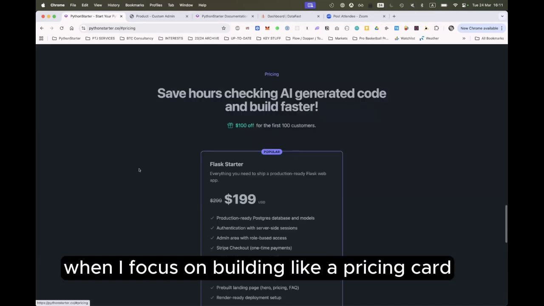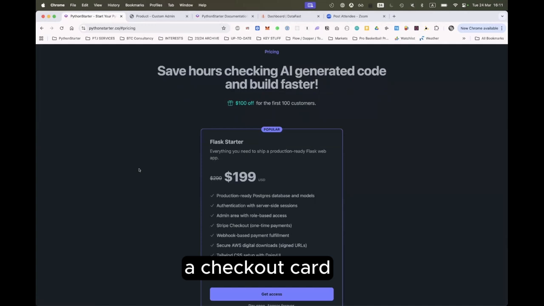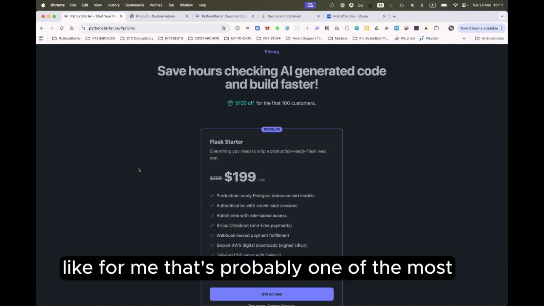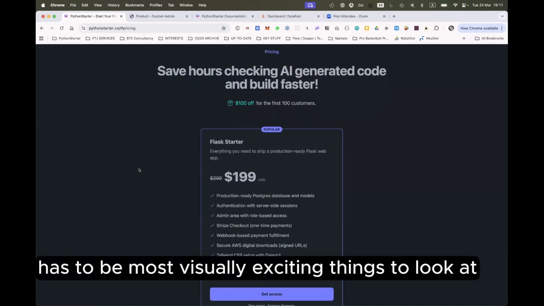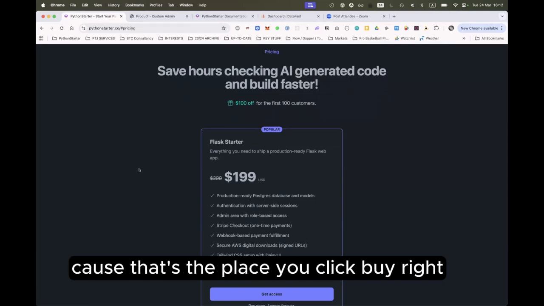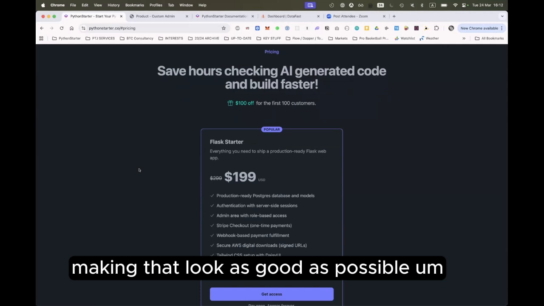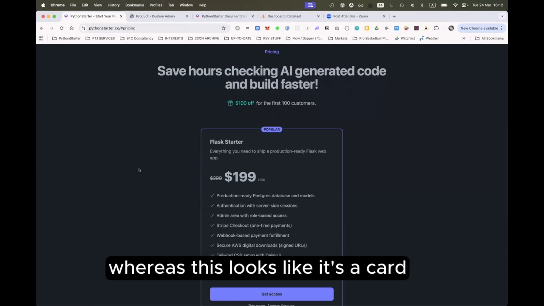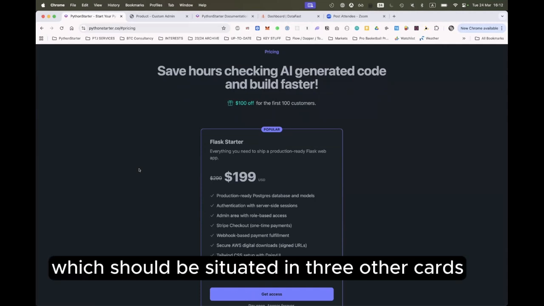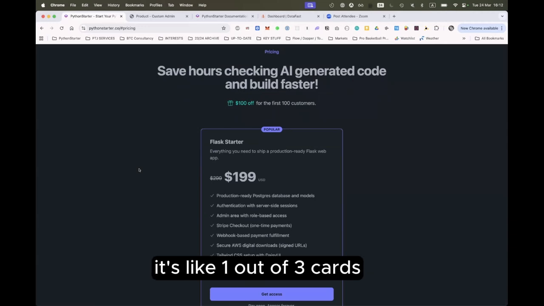when I focus on building a pricing card, a checkout card, for me that's one of the most visually exciting things to look at, because that's the place you click buy. So we've always put a lot of attention into making that look as good as possible. Whereas this looks like a card which should be situated among three other cards, one out of three.